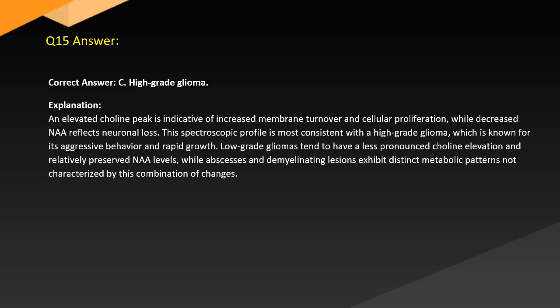Explanation. An elevated choline peak is indicative of increased membrane turnover and cellular proliferation, while decreased NAA reflects neuronal loss. This spectroscopic profile is most consistent with a high-grade glioma, which is known for its aggressive behavior and rapid growth. Low-grade gliomas tend to have a less pronounced choline elevation and relatively preserved NAA levels, while abscesses and demyelinating lesions exhibit distinct metabolic patterns not characterized by this combination of changes.